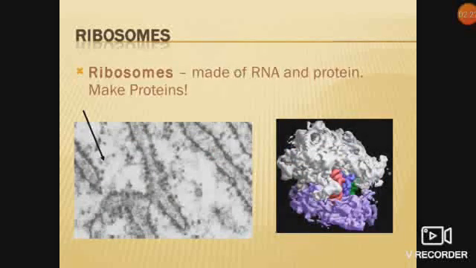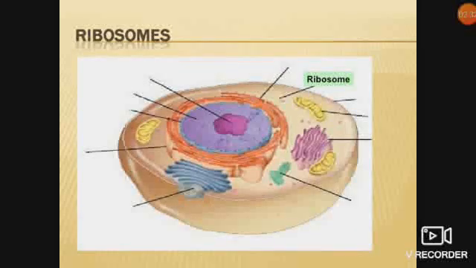Ribosomes: made of RNA and protein, and they make protein. What is the function of ribosome? It is the protein factory of the cell. It makes protein. Now see the ribosomes. Here you will find the small dot-like structures, that is ribosomes.